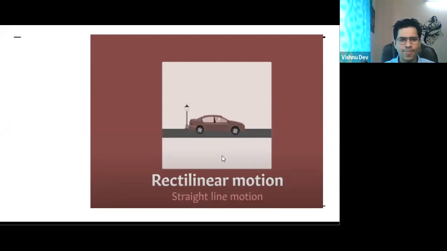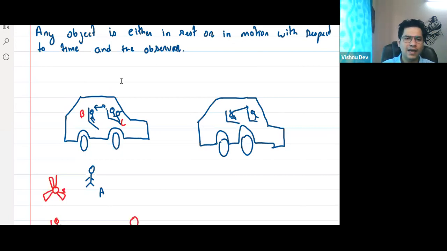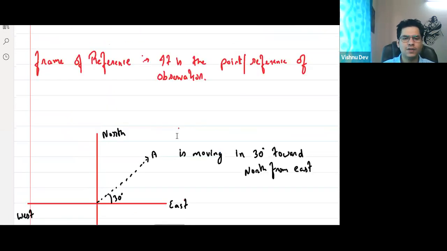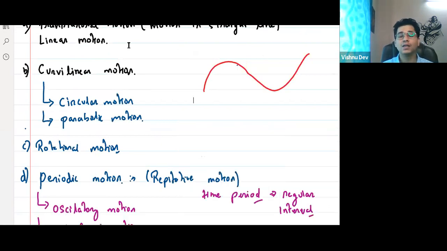But when we talk about curvilinear motion, think about it. Curvilinear motion can be of any type. It is any motion which is not in a straight line. I've given this example. But the most general motion in curvilinear motion that we talk about is circular motion. Yes or no? Yes, exactly. Very good. I'm about to give that example.